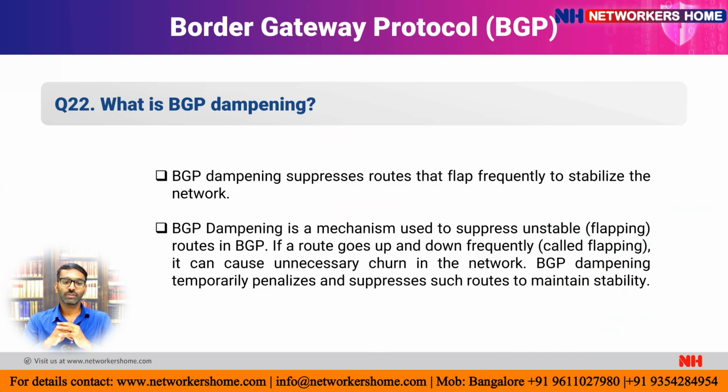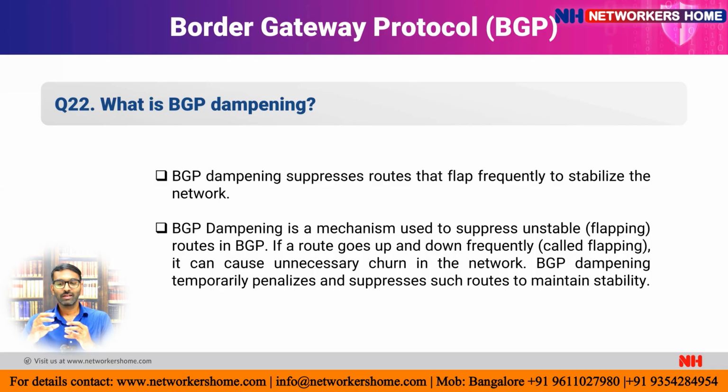The 22nd question is: what is BGP dampening? BGP dampening suppresses a route that flaps frequently to stabilize the network. This is a mechanism used to suppress unstable routes in BGP. Let's suppose one route is going up and down frequently.